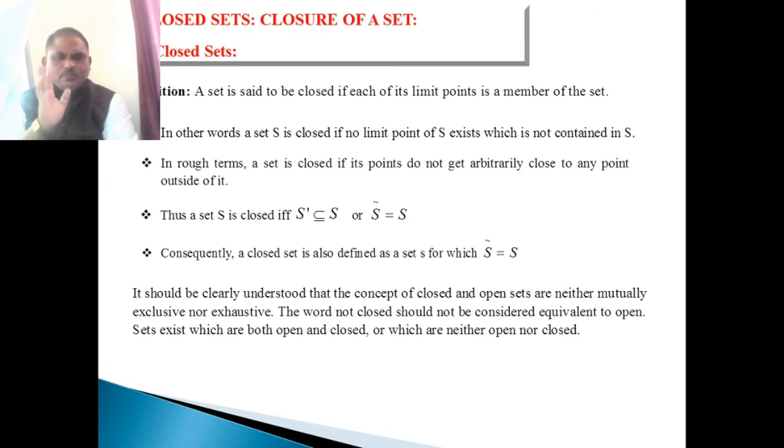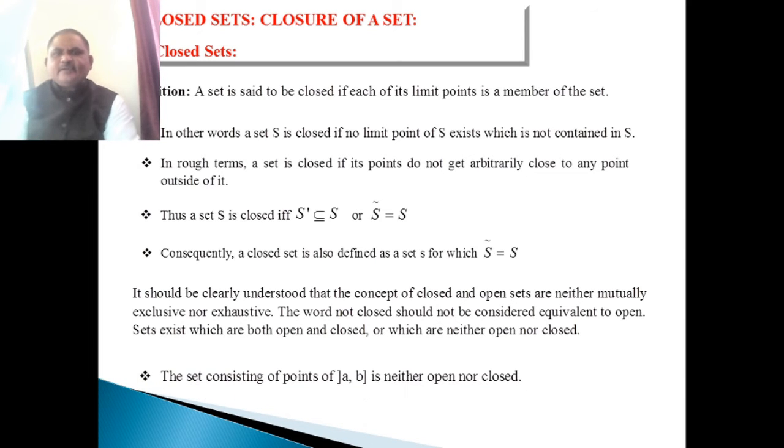These two, the empty set and the whole real set, are both open as well as closed. But some sets are only open, some sets are only closed, and some sets are neither open nor closed.